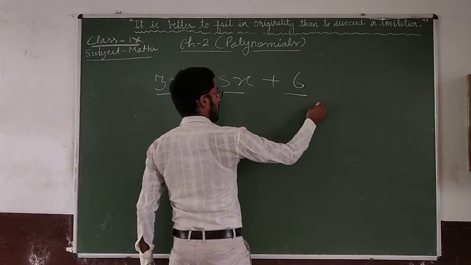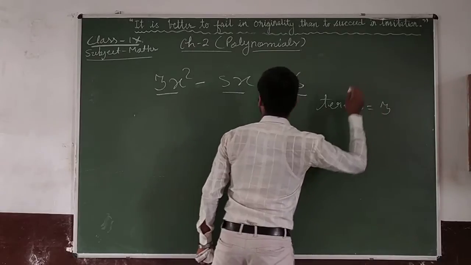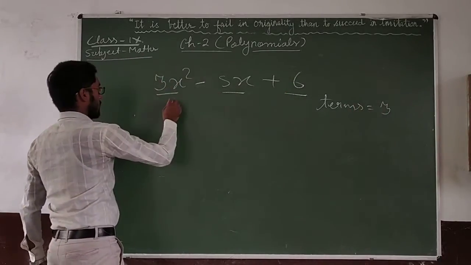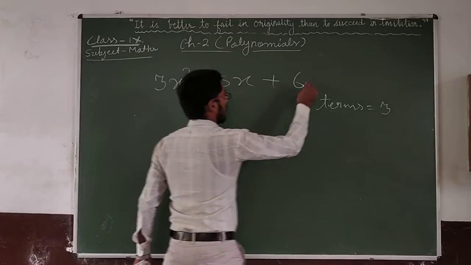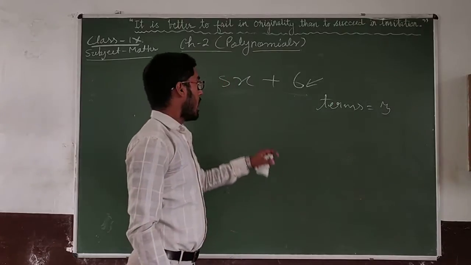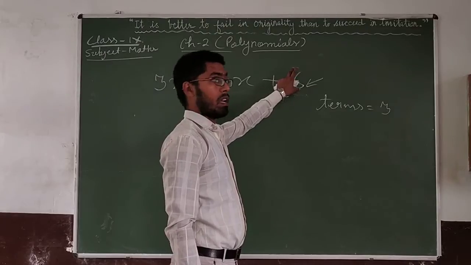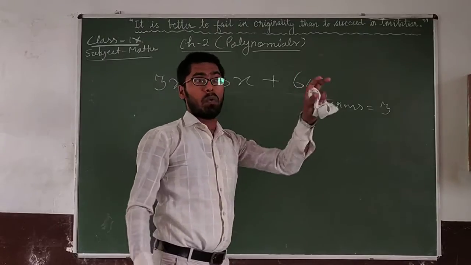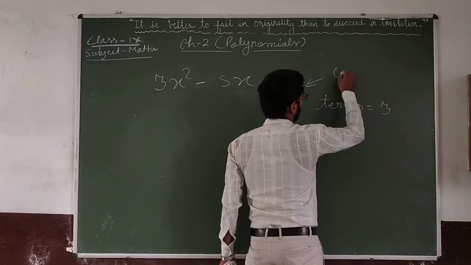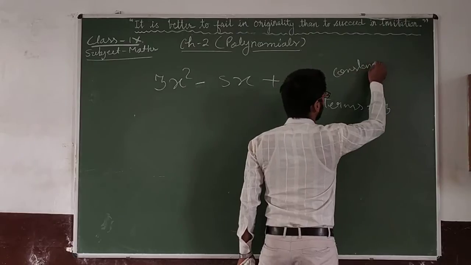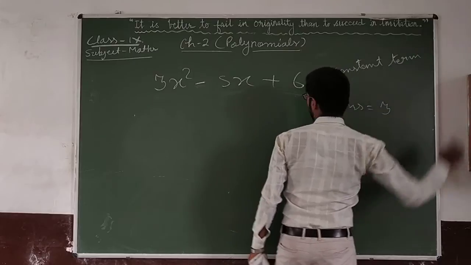Now an algebraic expression in which there is no algebraic variable, no x, y, z, p, q, r, nothing with it, is a constant term. This term is constant.